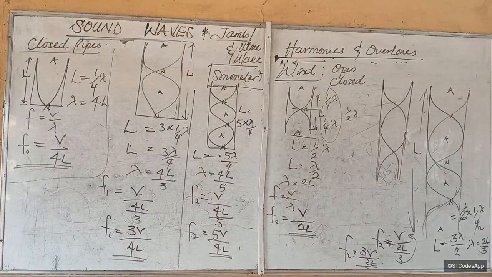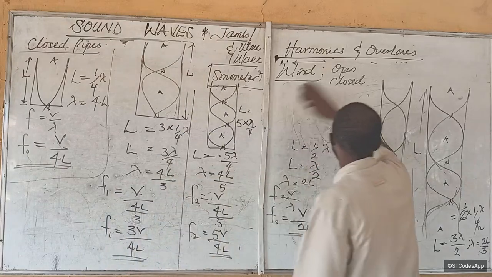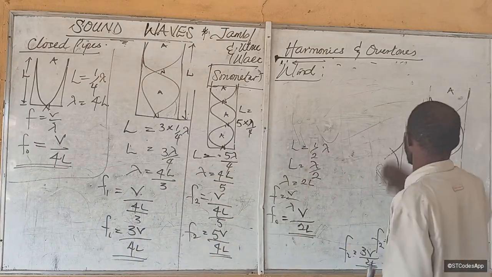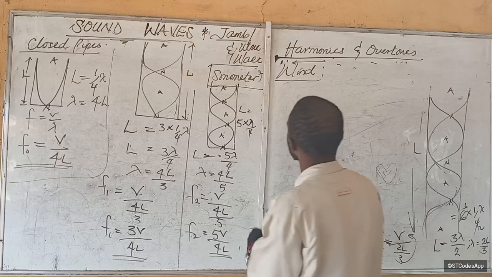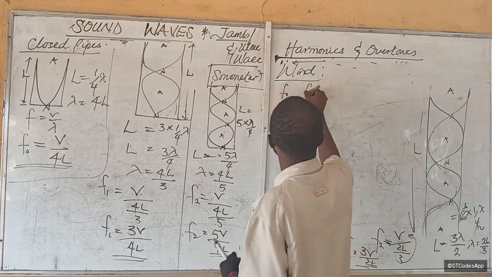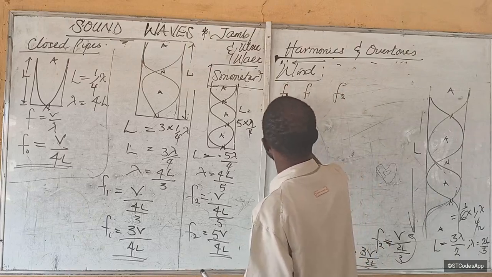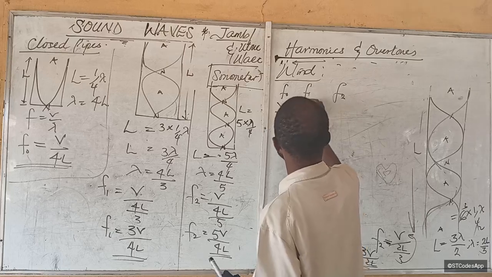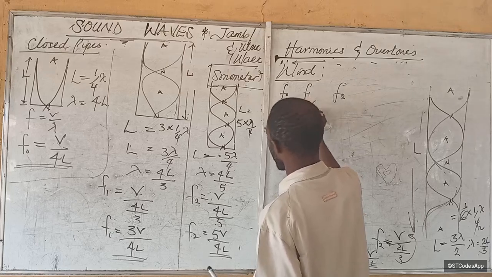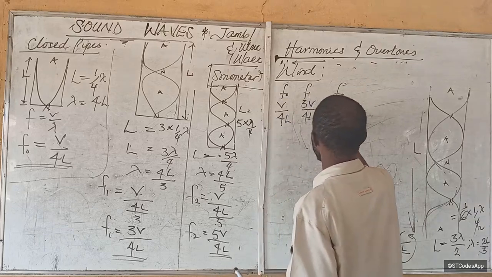Alright. So now let's create our sequence of harmonics in a vibrating pipe like this. Let's see what harmonics we're able to create. So in a closed pipe, the set of harmonics will be what? F0, F1, F2. Does that make sense? So what's F0? V over 4L. Second harmonic, 3V over 4L. The third harmonic, 5V over 4L.